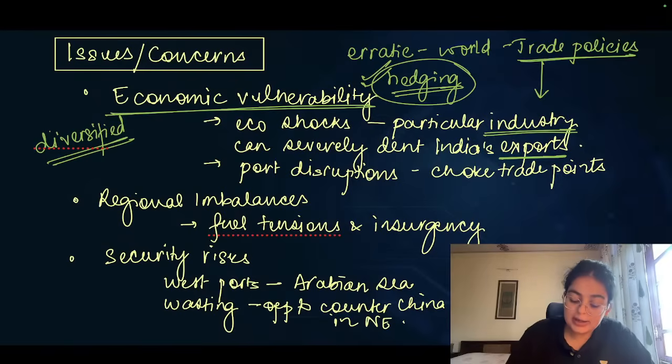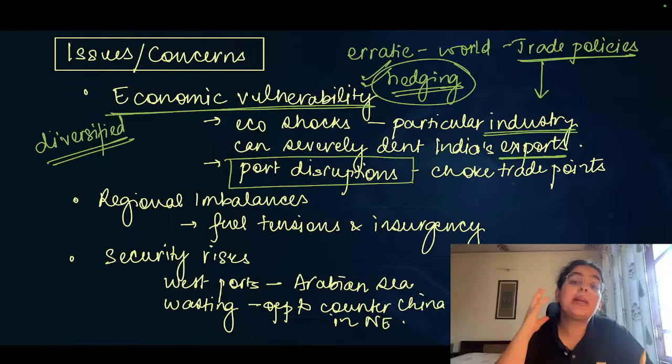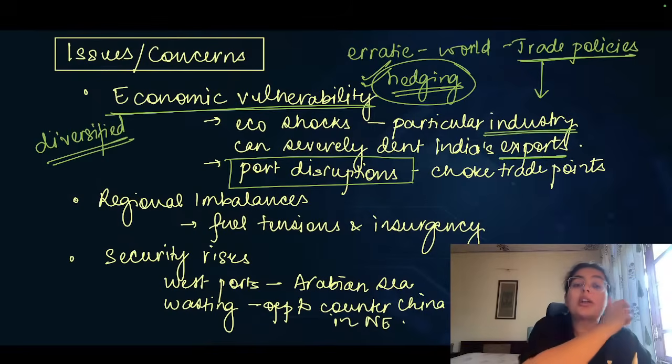We also see if we are focusing only on a few ports, for example, the JNPT port is taking up huge amount of exports or merchandise export that goes from India, even refinery related export. Any kind of port disruption or any kind of waterways disruption.